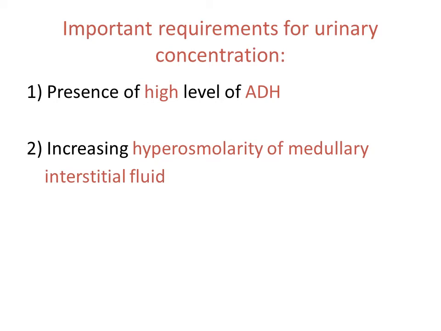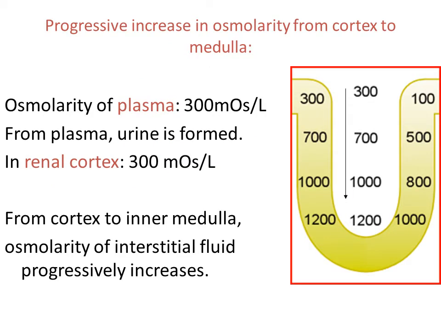And number 2, a high osmolarity of renal medullary interstitial fluid. This provides the osmotic gradient which is necessary for water reabsorption to occur in the presence of high levels of ADH. The osmolarity of the interstitial fluid in all parts of the body is about 300 milliosmoles per liter, which is similar to that of the plasma.